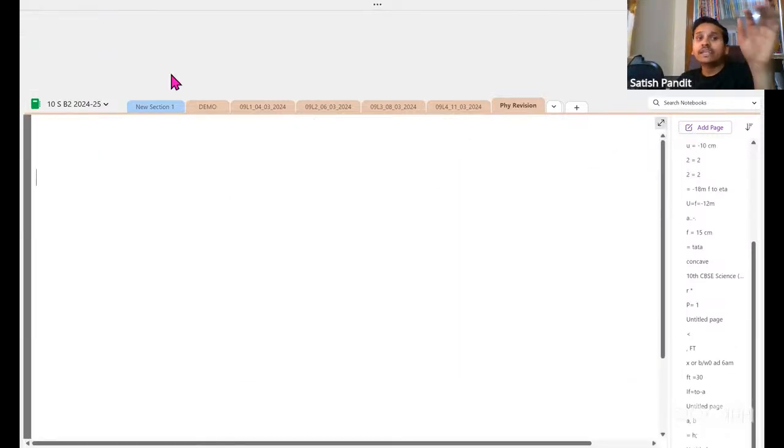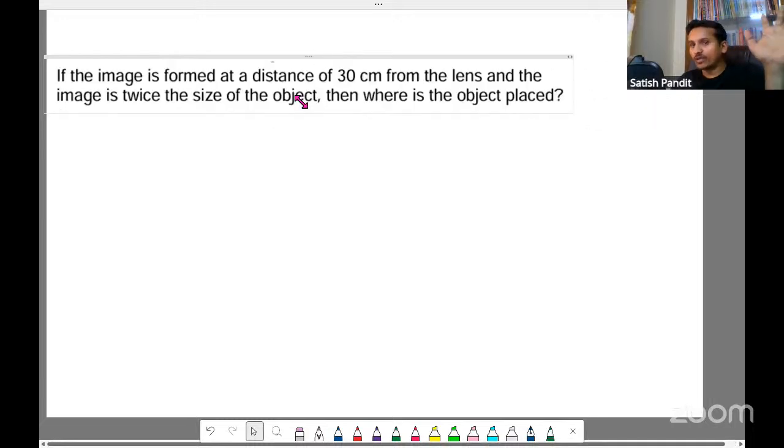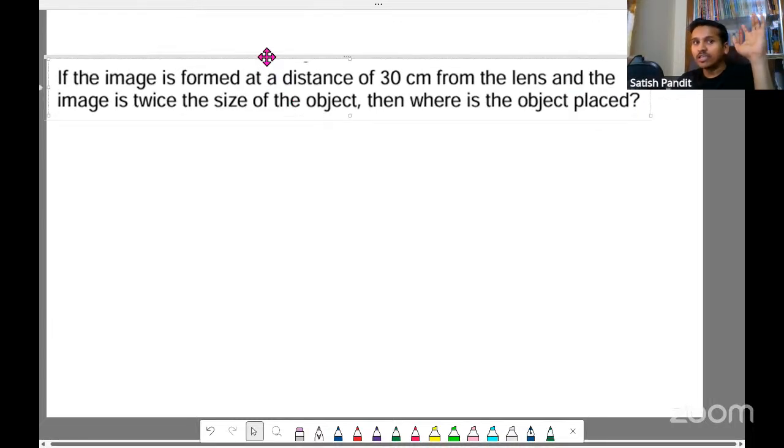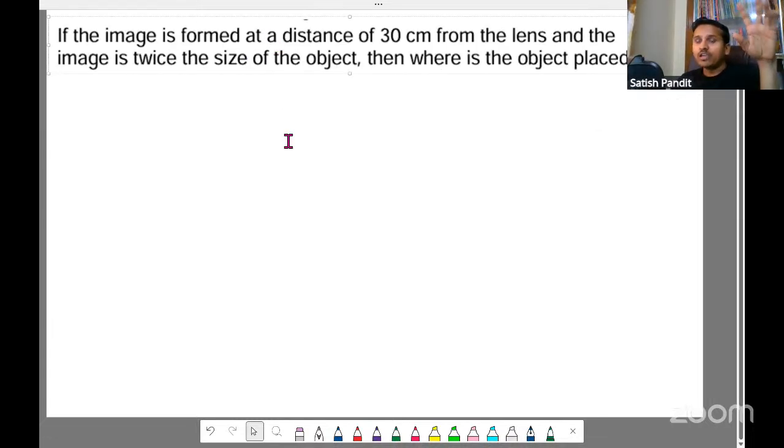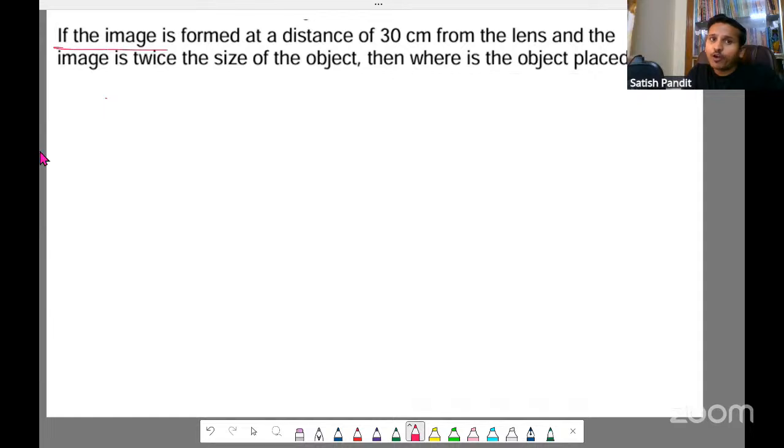If this was an independent question, then we'll have two cases. Let me solve it. If the image is formed at a distance of 30 centimeter from the lens, and the image is twice the height, where is the object? Just 1 minute.